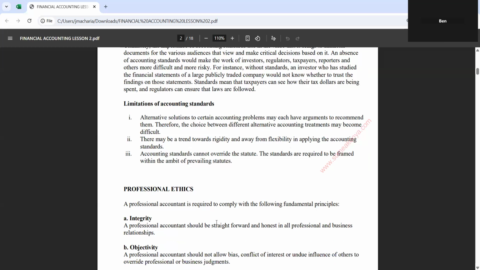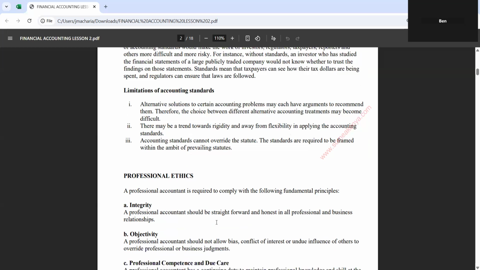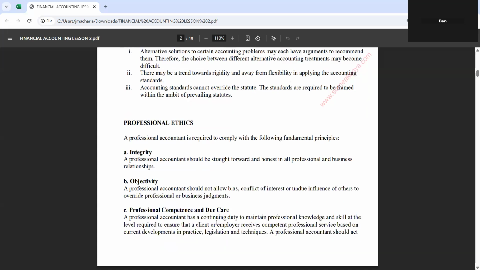Like a constitution is paramount to the accounting standards. Regardless of how well our accounting standards stipulate, the constitution carries the day. Now, when you're practicing as an accountant, there are certain professional ethics you need to comply with. One is that anyone in the accounting practice should have integrity. A professional accountant should be straightforward and honest in all professions and business relationships.